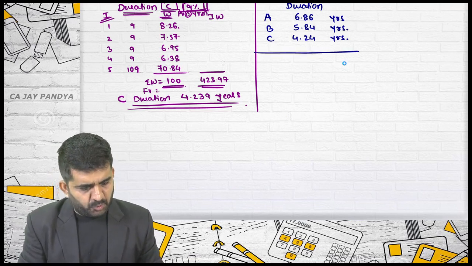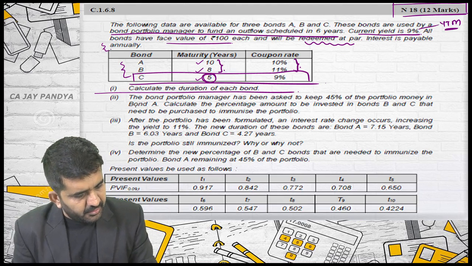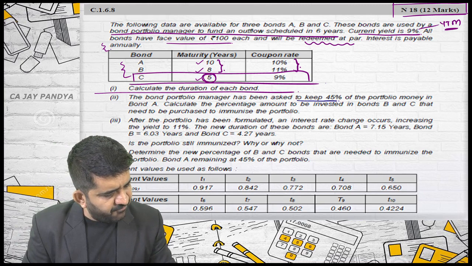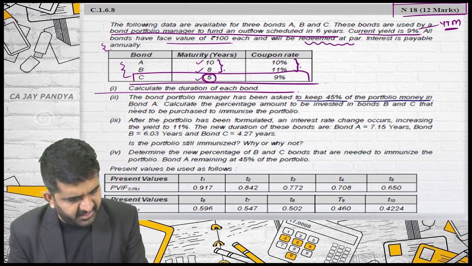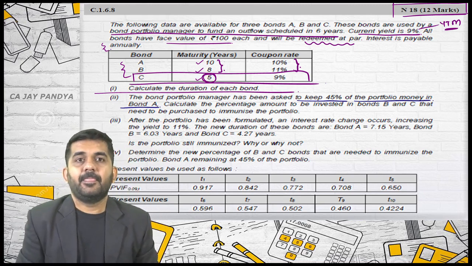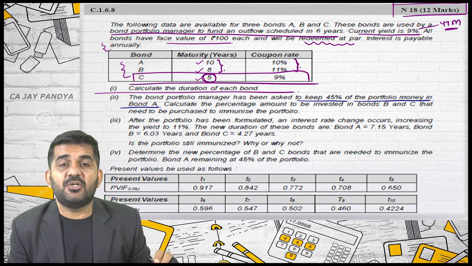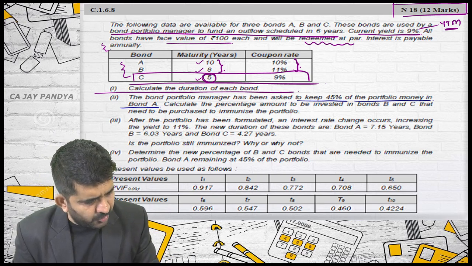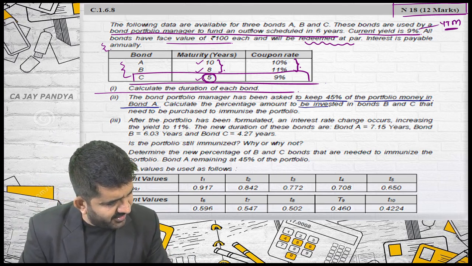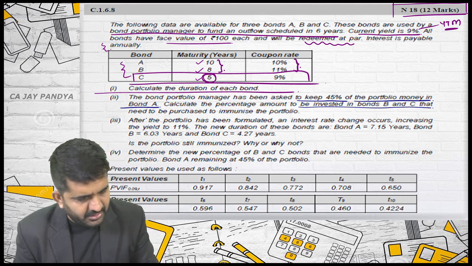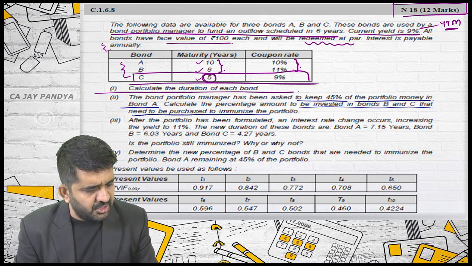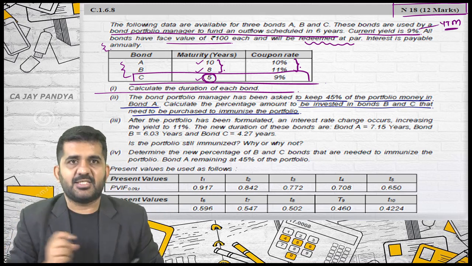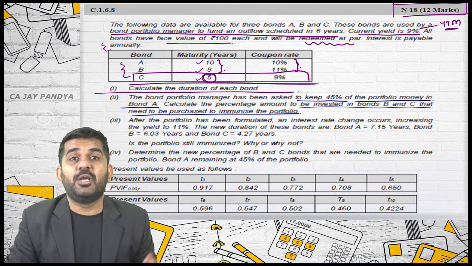Let me go to question number 2. The bond portfolio manager has asked to keep 45% of the portfolio money in bond A. So 45% of the money of the portfolio will be in bond A. Calculate the percentage amount to be invested in bond B and C that need to be purchased to immunize the portfolio. Is it alright? Now please try to understand first weighted average duration.